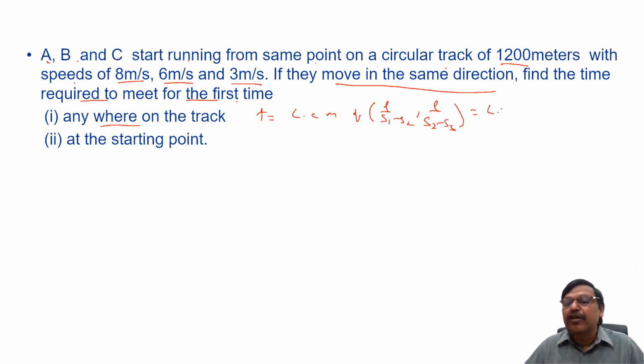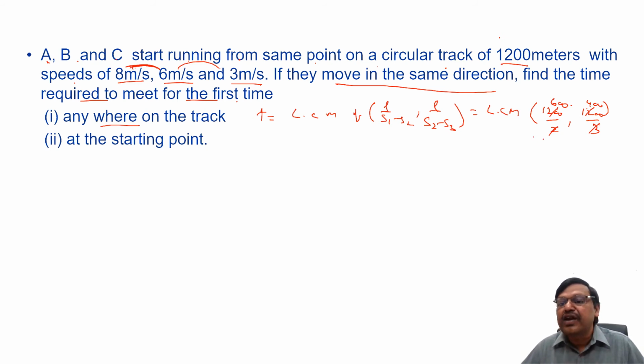It is LCM of, come on, L is how much? 1200 by S1 minus S2, 8 minus 6. What is 8 minus 6? 2. And 1200 by S2 minus S3, 6 minus 3 is how much? 3. You can say 2 600s, 3 400s. We have to find the LCM of 600 and 400. You know how to find LCM. For 600 and 400, LCM is 1200. So 1200 seconds is our answer.